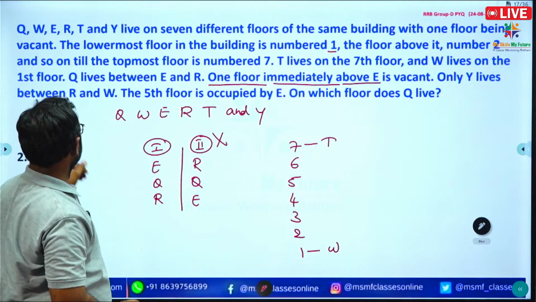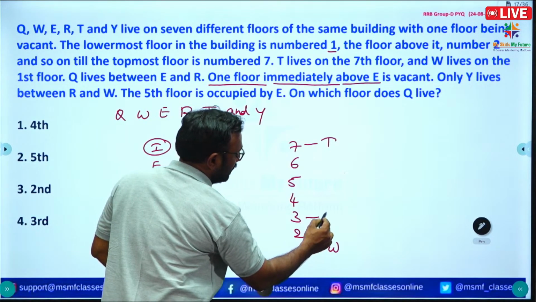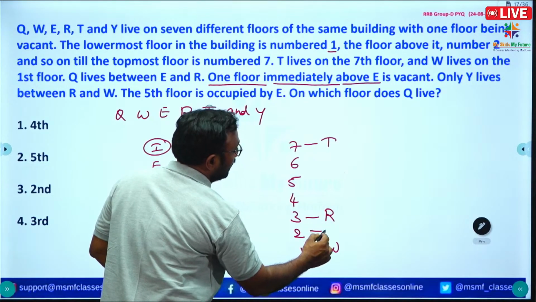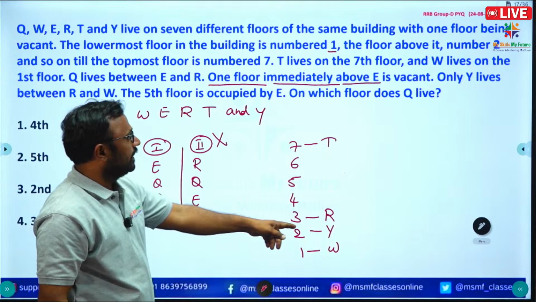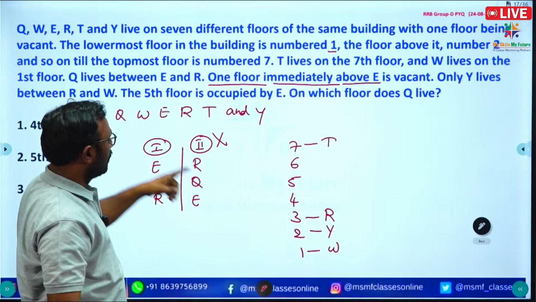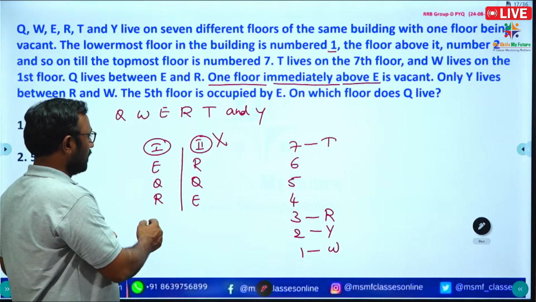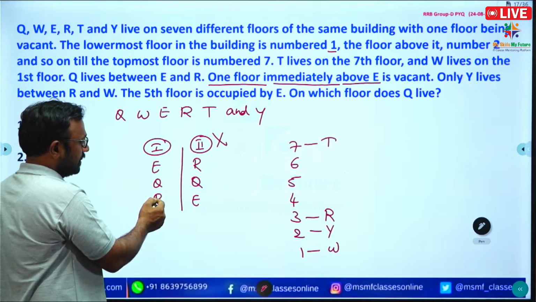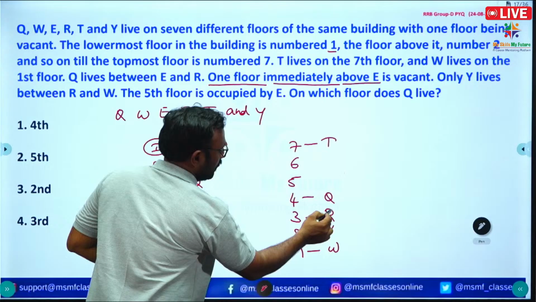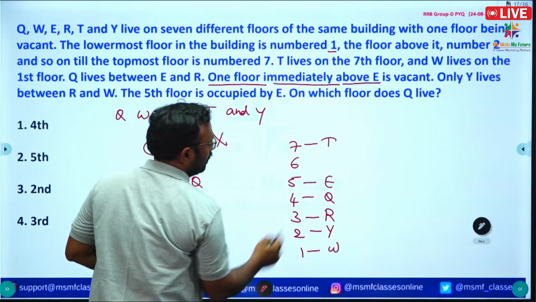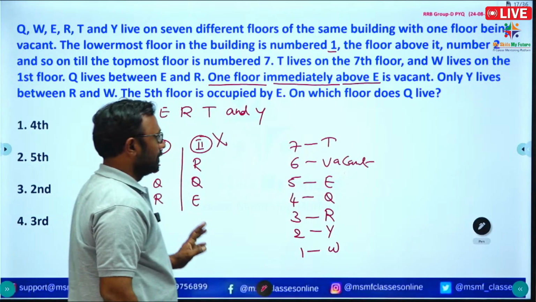Only Y lives between R and W. Here W is there, we can write R is here and we can write Y is here. So only Y lives between R and W. Okay, right. So what is the position we need to write here? Here R is there, Q, E, R. So above is a vacant position. So this is the information they given.